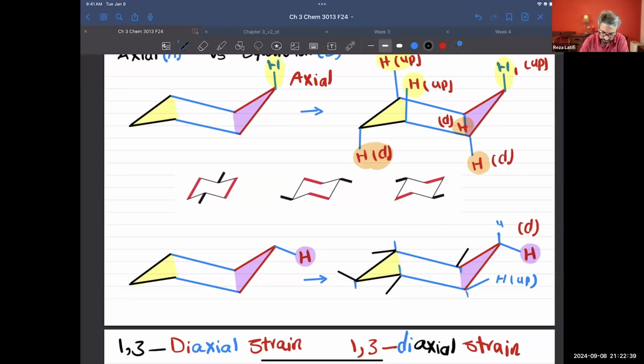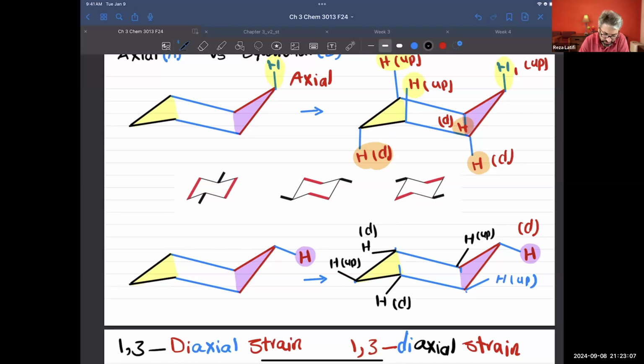And let me erase the axials. Those are axial. I'm going to erase them just to make it clear. Okay, axial are gone. So whatever is left will be the equatorial, and those are the equatorial hydrogen atoms. So that one is up. This one will be down. This one will be up. And that one will be down. And this is going to be up again.